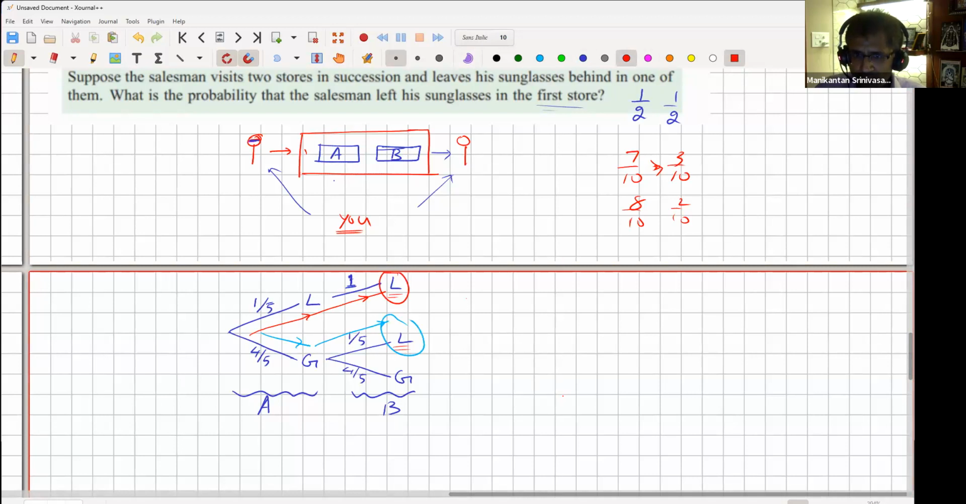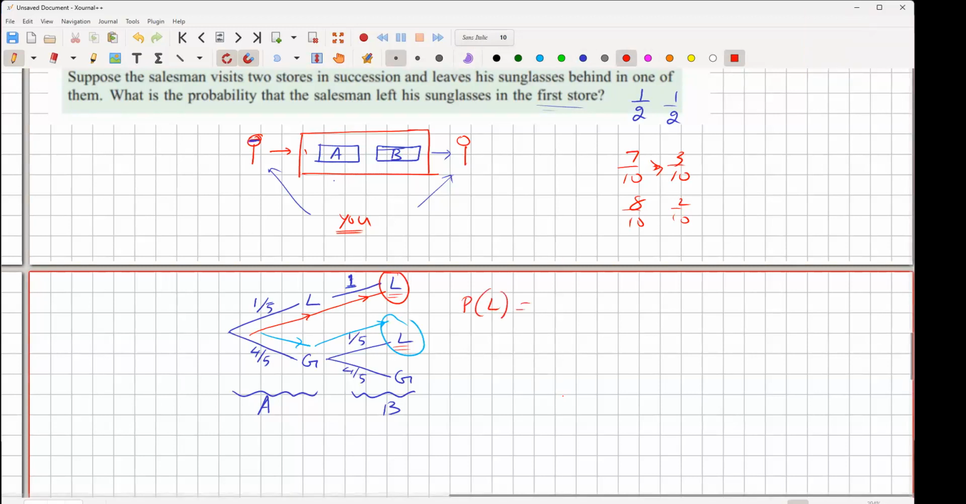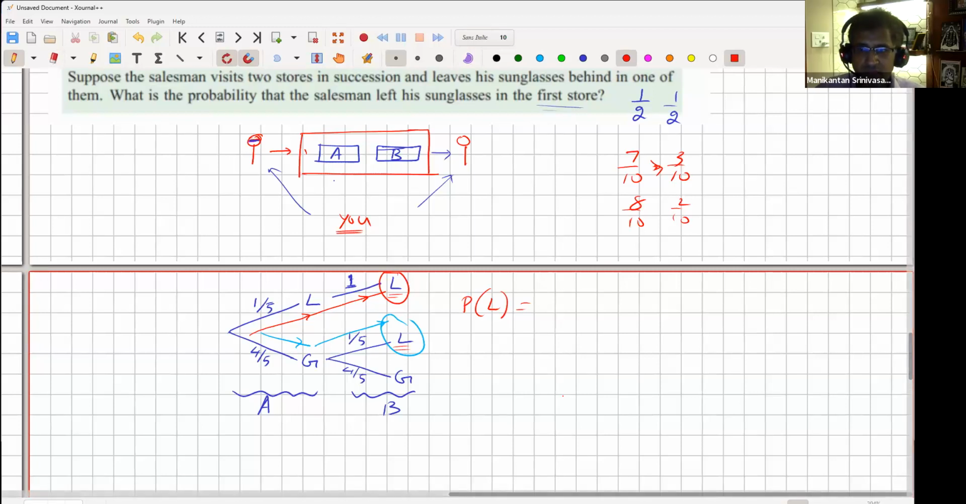Okay. So first of all, what is the probability of him losing? Sir, sorry, I want to change my answer. It's 5 by 9. I messed up. Okay, all right. So 5 by 9. I'll write that here, 5 by 9 and 4 by 9. Okay, right. So what is the probability that he's lost it?